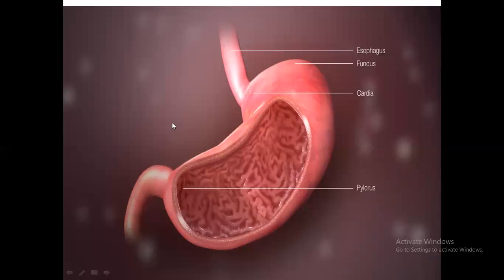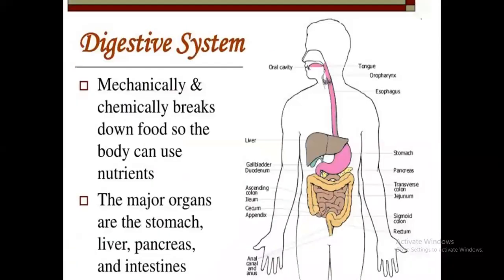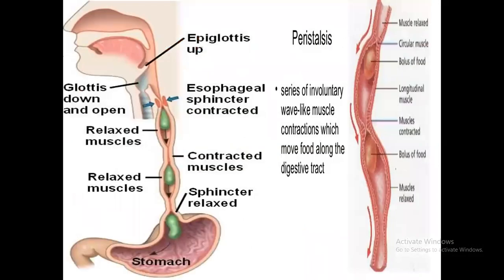Then after that food goes to our stomach. This is the stomach. Later we are going to talk about that. Then we have to talk about the path after we take the food into the mouth, how it goes to the esophagus, to the stomach. Right? The digestive system mechanically and chemically breaks down food so the body can use the nutrition. Then the mouth we talked about, then the esophagus, food enters the esophagus. Another name for that is food pipe. We'll write the note. After the food enters the esophagus, what is happening there?